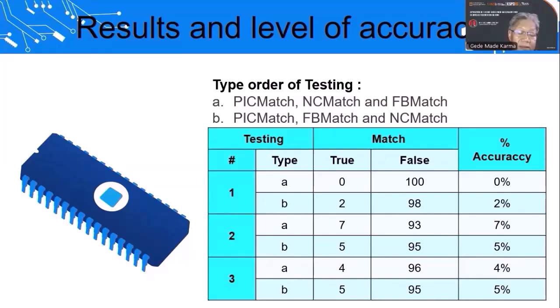Overall, from all tests conducted, the highest accuracy obtained was only 7%. This result was obtained from the second type of test, which is finding the best match level, with the order of application of PIXMAC, NC-match, and FB-match methods.